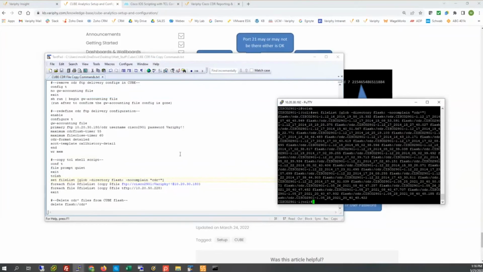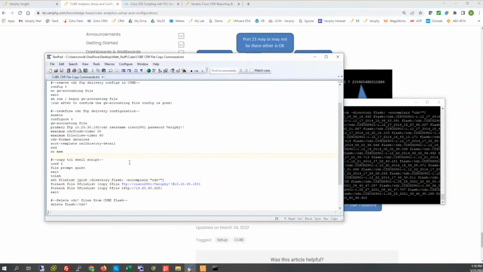And then I have two options, at least I've found out so far, that work pretty easily. We can copy them all over via TFTP. If you have a TFTP server that's running obviously outside of the Verify instance, certainly you can do that. I have one here on my Windows machine, which I'll show you in a moment. But I think the most logical ease of use would be to actually use the same job pretty much, or the same definitions that we're using on the FTP job within Cube as it is anyways. So these are the definitions that I just reinserted. We saw the one file get delivered, telling me that the FTP communication with this account and password to that directory is back up and running.